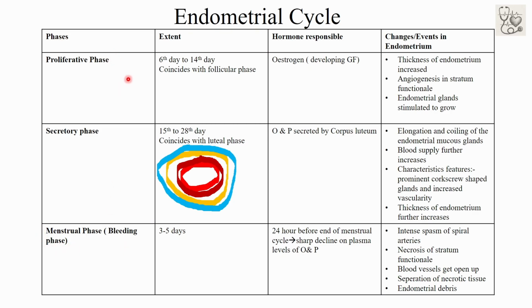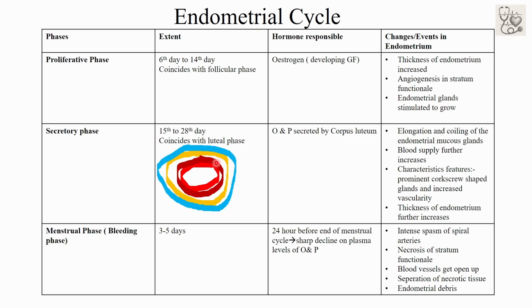So before talking about the endometrial cycle, we must be aware of the different layers of the endometrium, the different layers of the uterus. The uterus will be dealt with in detail in the topic of female reproductive anatomy, but let's have a quick overview. This is a sketched diagram only, not a true diagram, just for the overview. The uterus consists of three layers: endometrium, myometrium, the muscle layer, which is thickest, and perimetrium. The endometrium is further divided into two layers. The outer one is stratum basale and the inner one is stratum functionale.